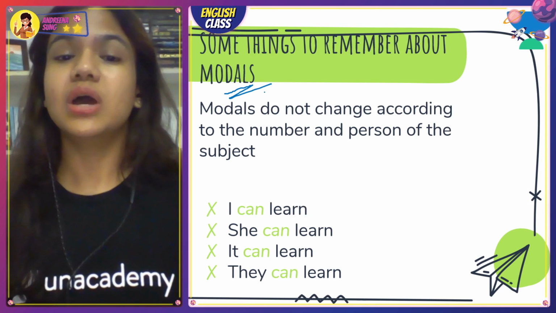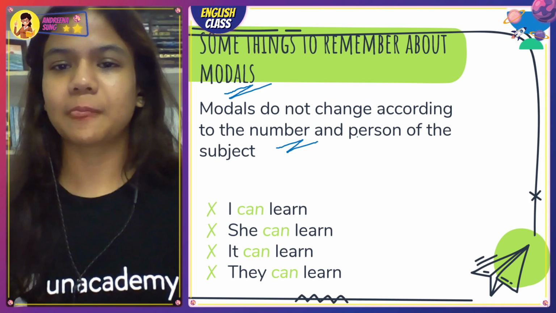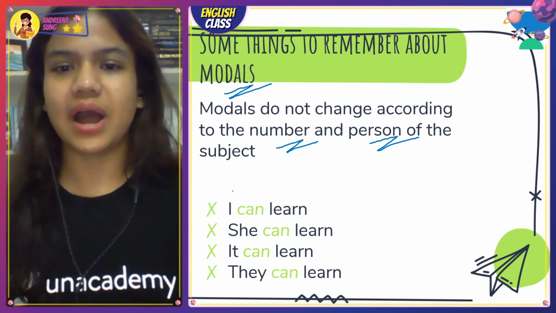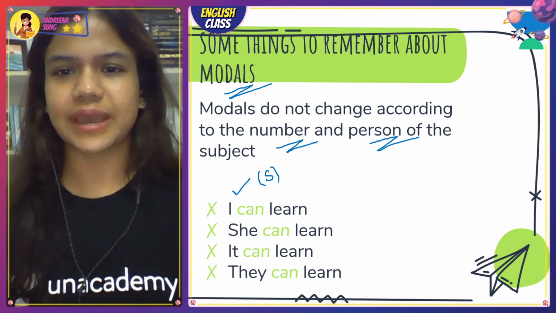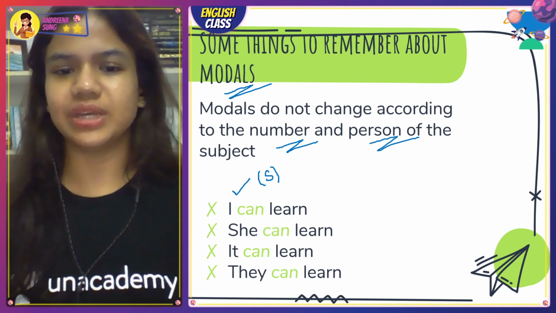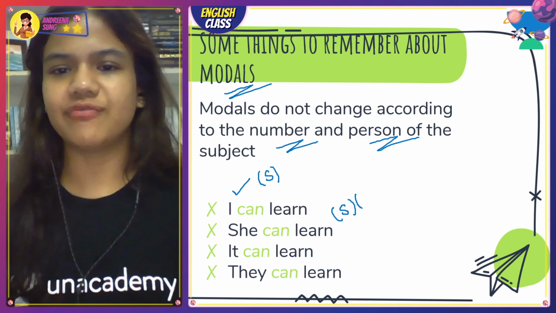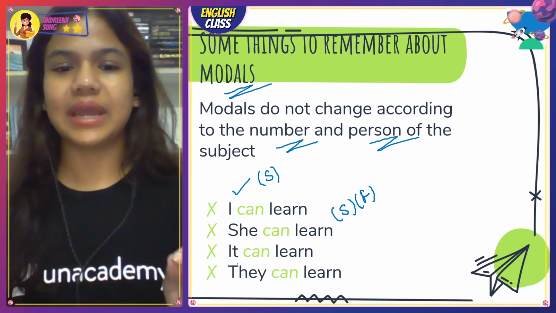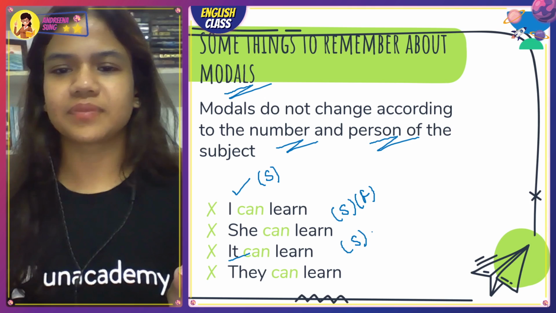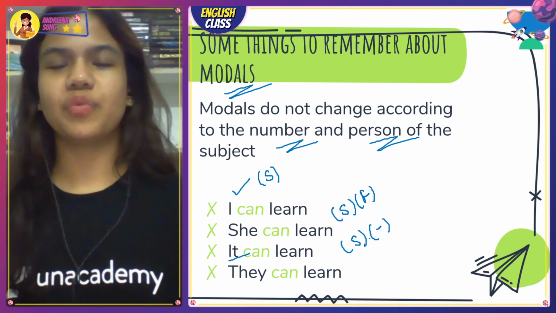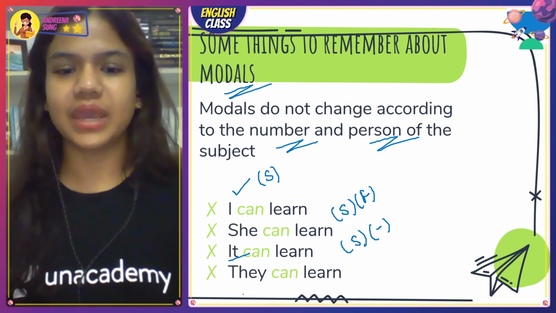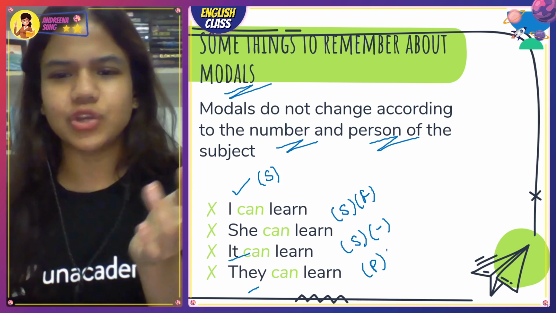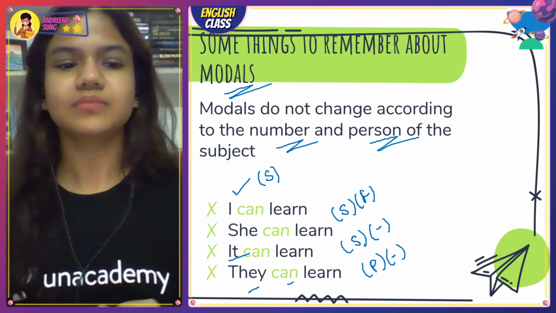This we already know. Modals don't change according to the number and person of the subject. Ma'am, what does that mean? This is what it means. I is singular, and I can learn. She is singular and a female, she can learn. It is singular, and I don't know the gender, so we're going to say it can learn. They is plural. Is it male, female? We don't know, but they can. What exactly does that mean?